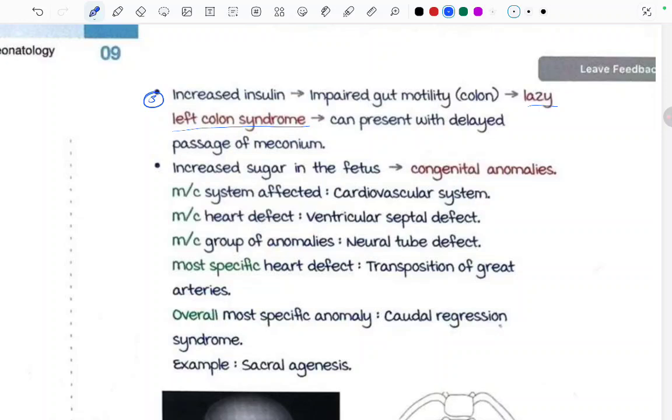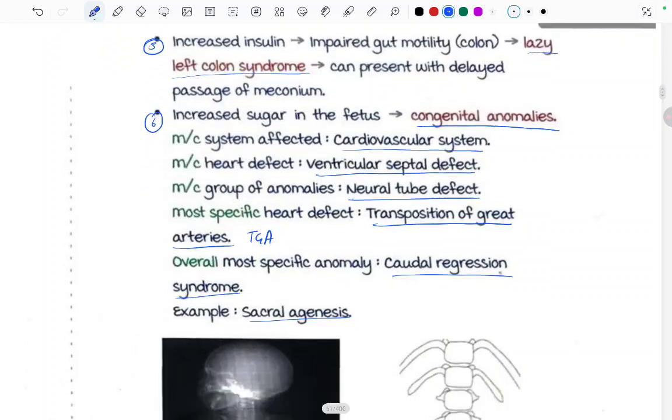Increased sugar in the fetus leads to congenital anomalies. The most common system affected is the cardiovascular system. Most common heart defect is the ventricular septal defect. Most common group of anomalies is the neural tube defect, and most specific heart defect is the transposition of the great arteries, that is TGA. Overall, most specific anomaly is the caudal regression syndrome. Fine. An example is sacral agenesis.